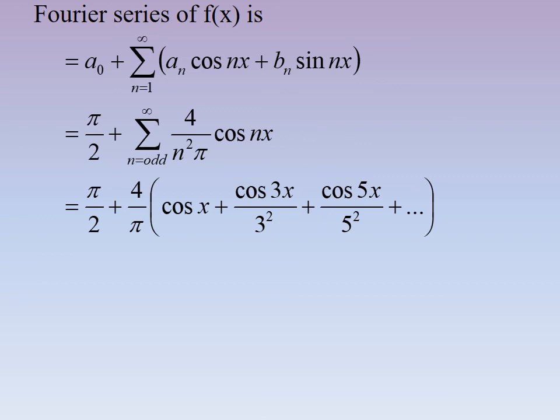From inspection of the graph, it is an even function. So if it is an even function, then a0 and an have a value, bn is 0. So straight away we can find a0 and an, and we can find the Fourier series. We need not find bn.